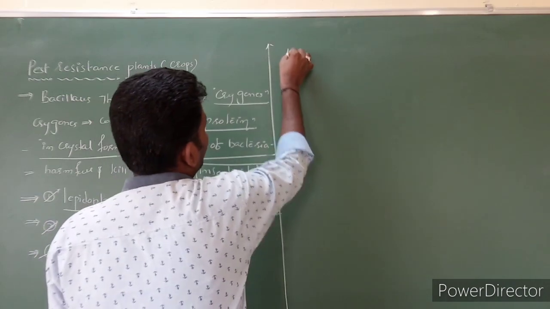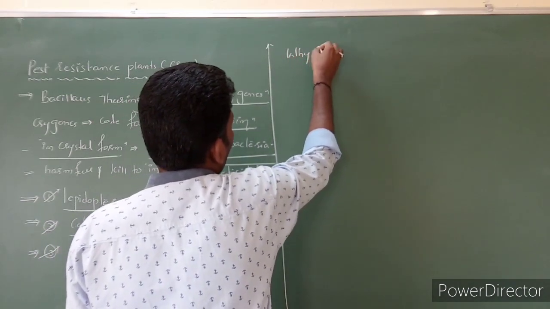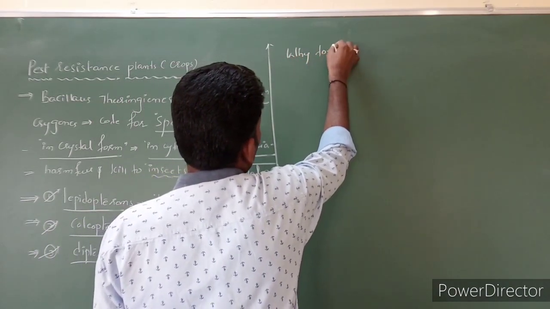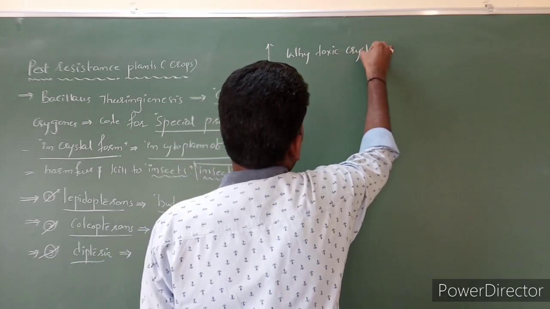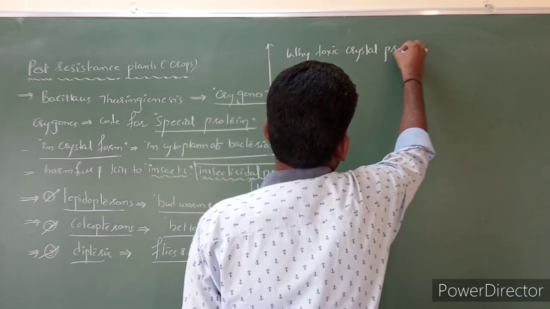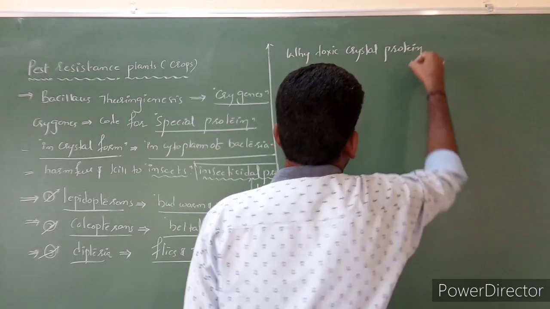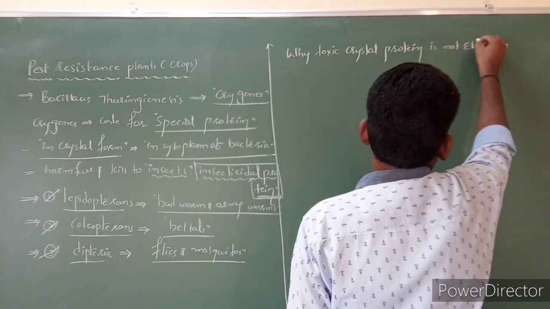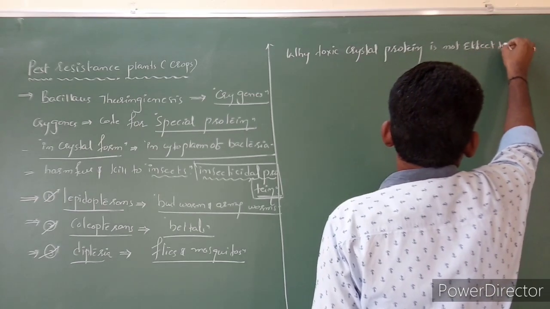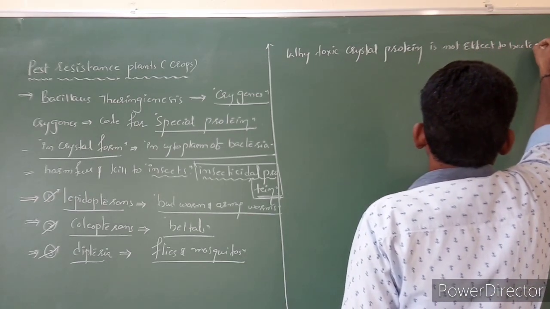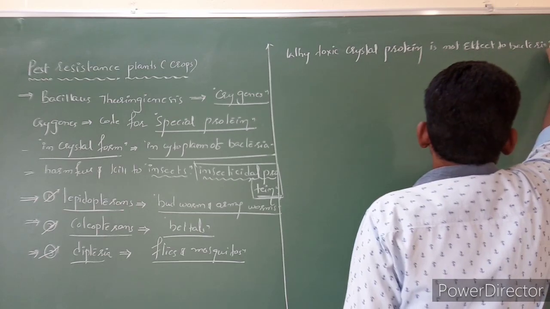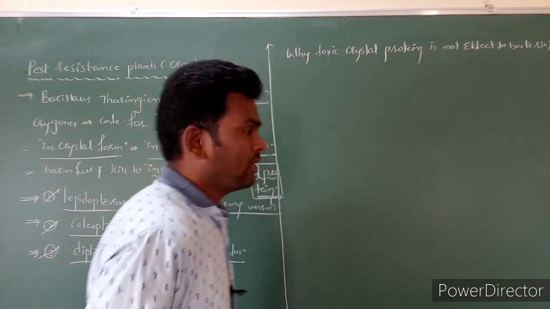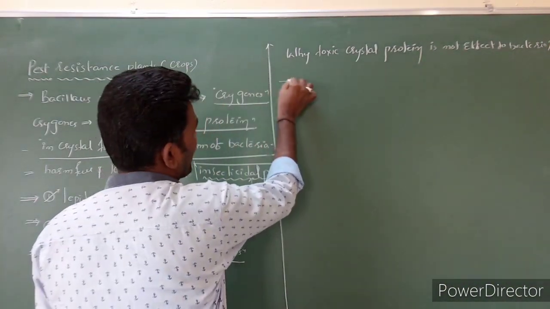Here, why is the toxic crystal protein not affecting the bacteria? This is the question. So what do you have to write as the answer?